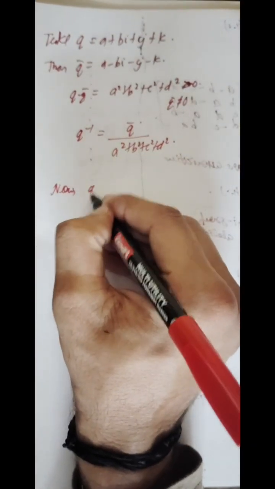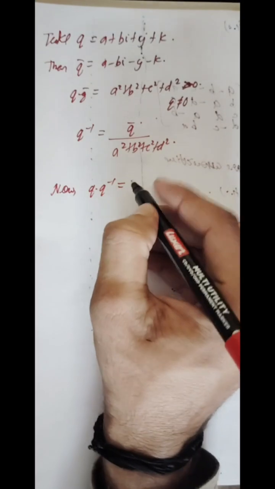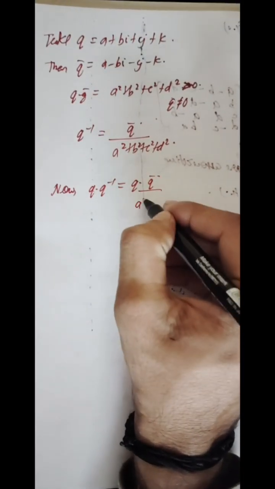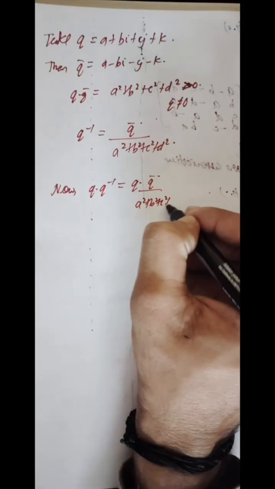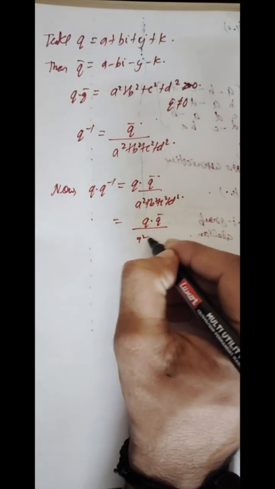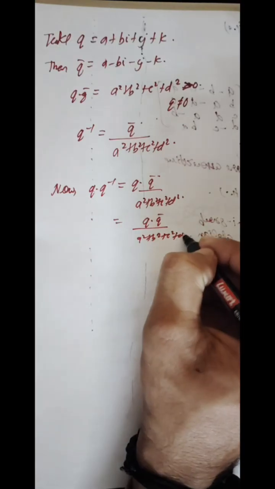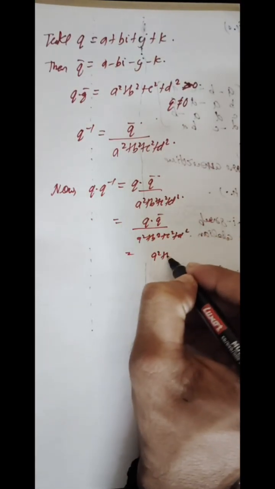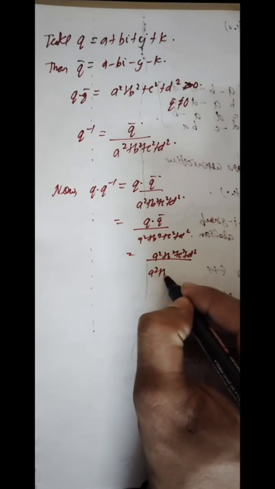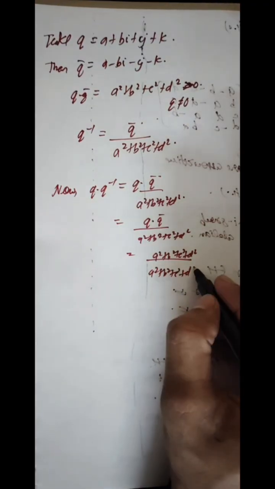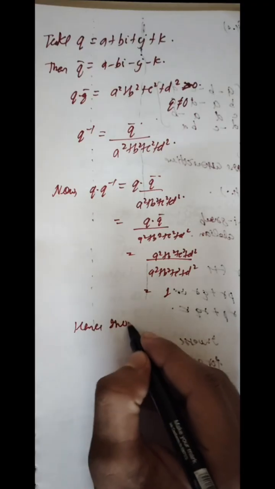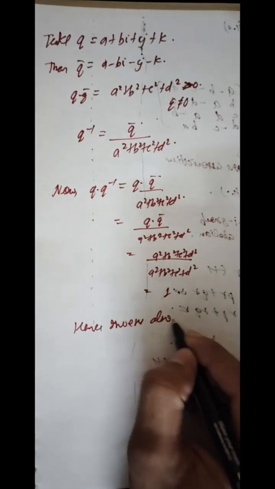Now student, q into q inverse is equal to q into q bar upon a square plus b square plus c square plus d square. And this is a square plus b square plus c square plus d square by a square plus b square plus c square plus d square, which is equal to 1. Hence your inverse also exists.